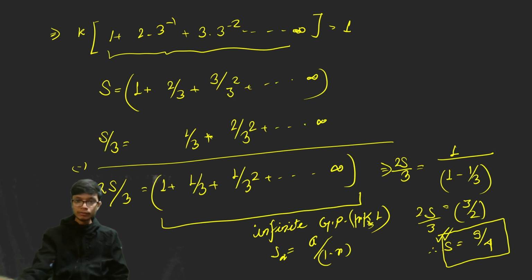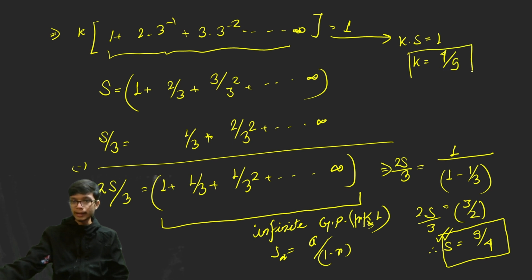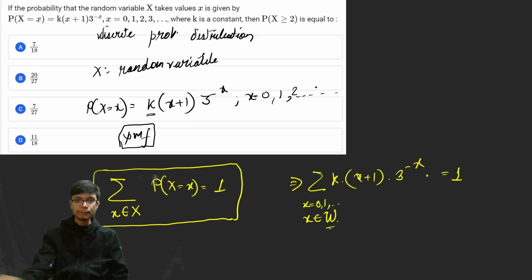Now for the probability condition, k into s is equal to 1. So with s equal to 9 by 4, the value of k is equal to 4 by 9. So the value of the constant k is 4 by 9. Now I have to look for the probability of x greater than or equal to 2.